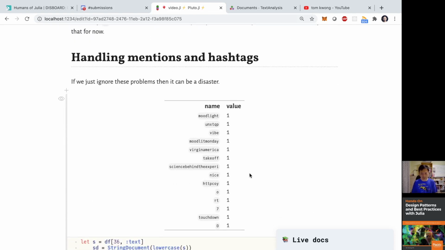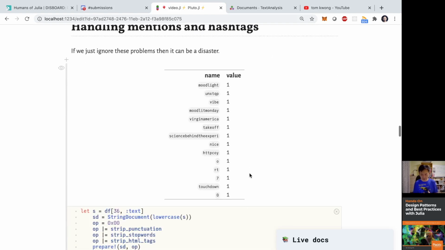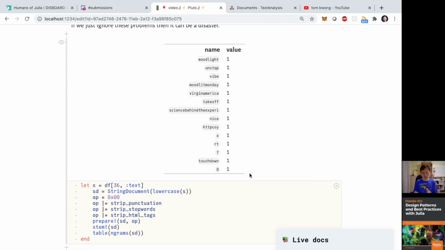If we don't do anything with these mentions and hashtags and the URLs, it could become a disaster, as you can see here. Because when I try to do some extra processing with the text later on, I might be stripping away punctuations or stop words or HTML tags, like how you see it here. And when I do that, you will see, for example, the mention became a real word, but it wasn't really part of what the user wanted to say, right? And likewise with the hashtag here. And so this is really not a good thing to have.